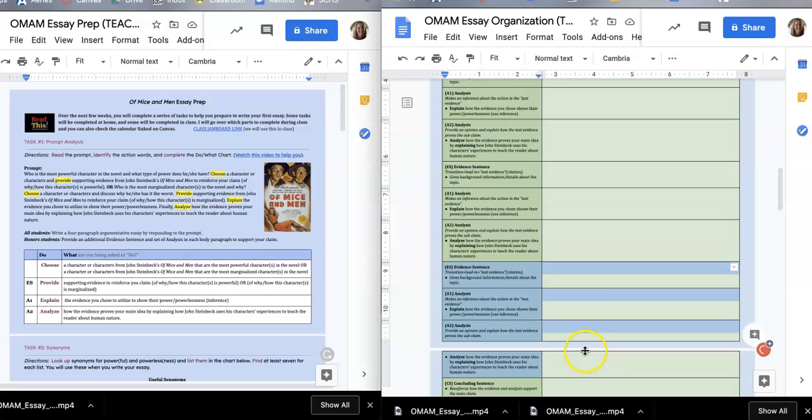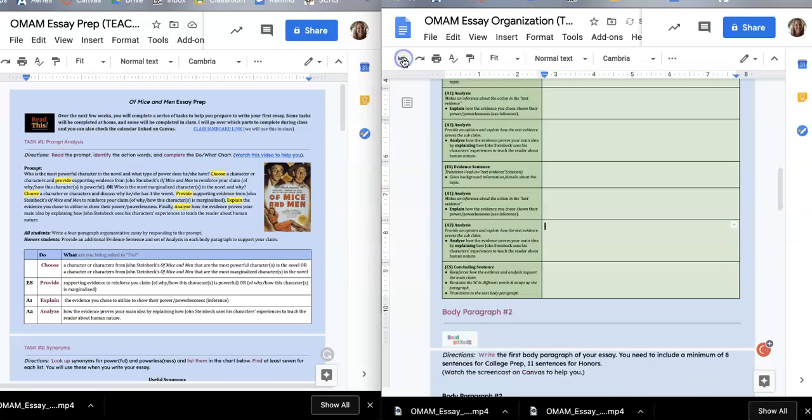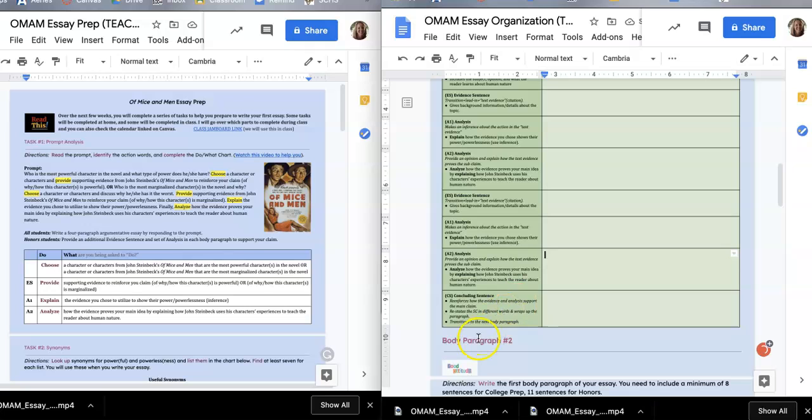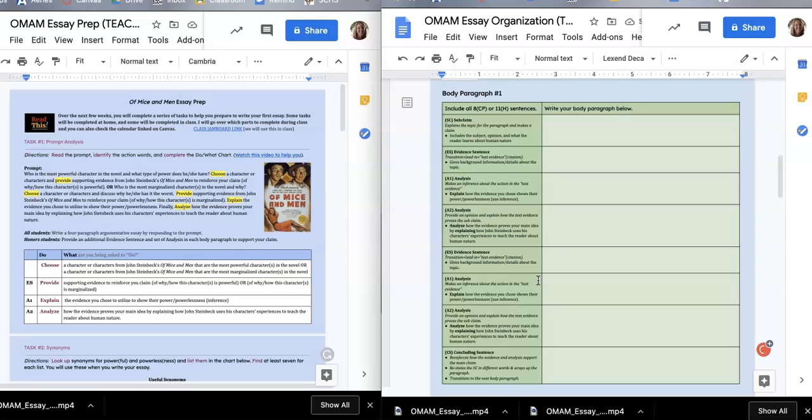So I'm going to undo that for here because I'm only going to go over 8 sentences for this, but just know you have to do that for both of your body paragraphs if you're an honors student. So I'm going to undo that section, and that brings us back to 8 sentences, and I'm going to instruct today based upon 8 sentences for each body paragraph instead of 11, and honors, you can go back and add those to your paragraphs.